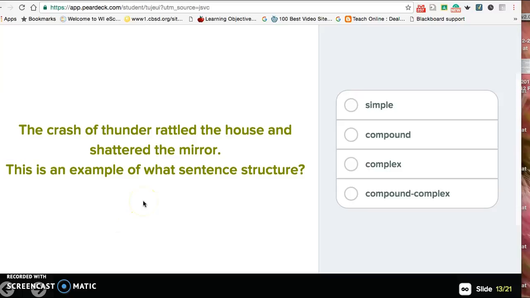The crash of thunder rattled the house and shattered the mirror. Okay, there's a lot of prepositions in here, and there's the word and. Don't be confused. Just because it has and in it doesn't mean it's a compound sentence. If it was compound, it would have a comma before that and then there would be an independent clause that followed it. Here we only have shattered the mirror. It doesn't say who. We just know or what. It was the crash of thunder. So the crash of thunder is the complete subject, and it did 2 things. It rattled the house and shattered the mirror. So there's just one subject, 2 verbs that do the same subject, so this is actually simple.